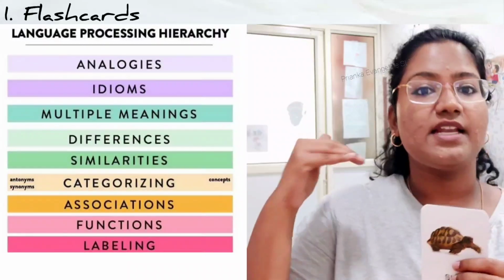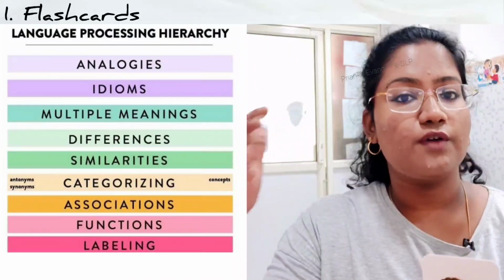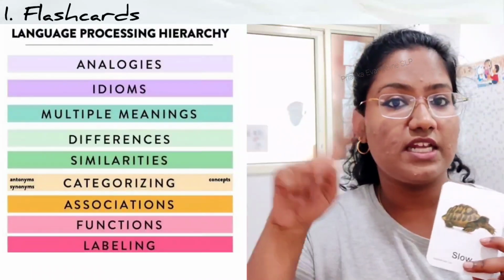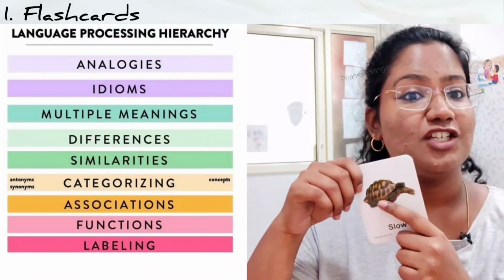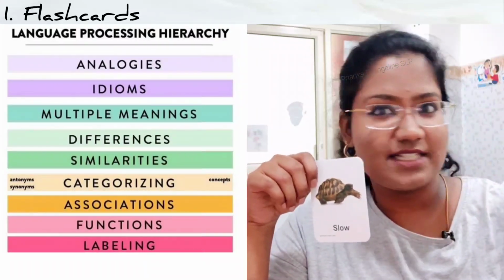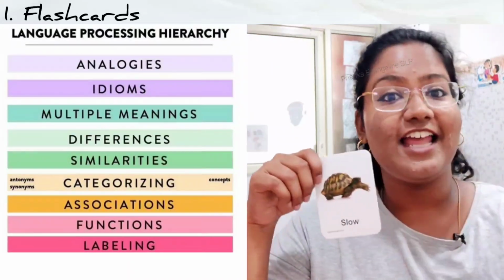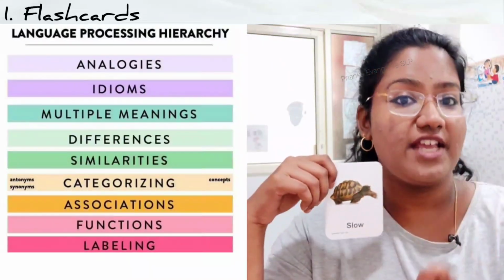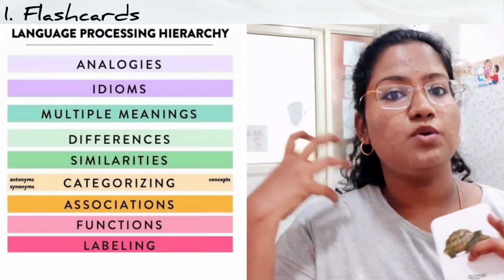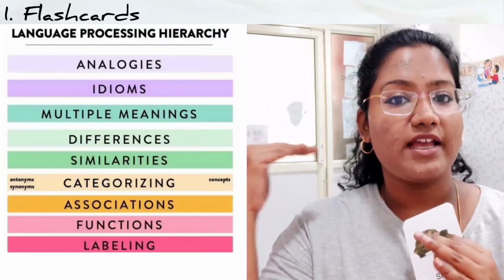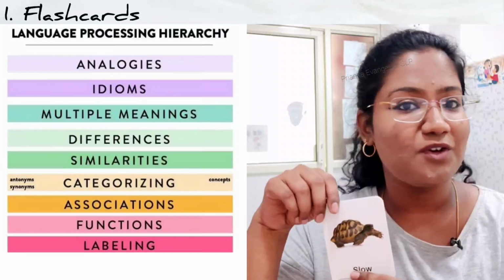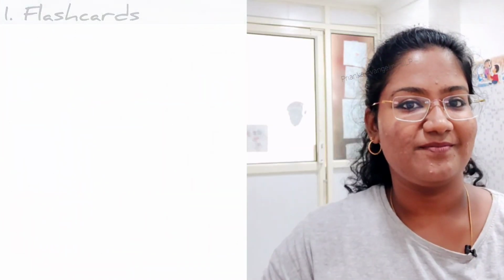But after labeling, there are different, higher forms of language functions and communicative functions that children have to know. For example, associating. They see a turtle, they should be able to say slow, or remember that they saw the turtle somewhere else in a story, like turtle and hare, turtle race, turtle shell, turtle beach. They should immediately be able to retrieve these concepts. So there are different hierarchies of language functions. You can work on each level with your child. You don't just have to work on labeling with flashcards.